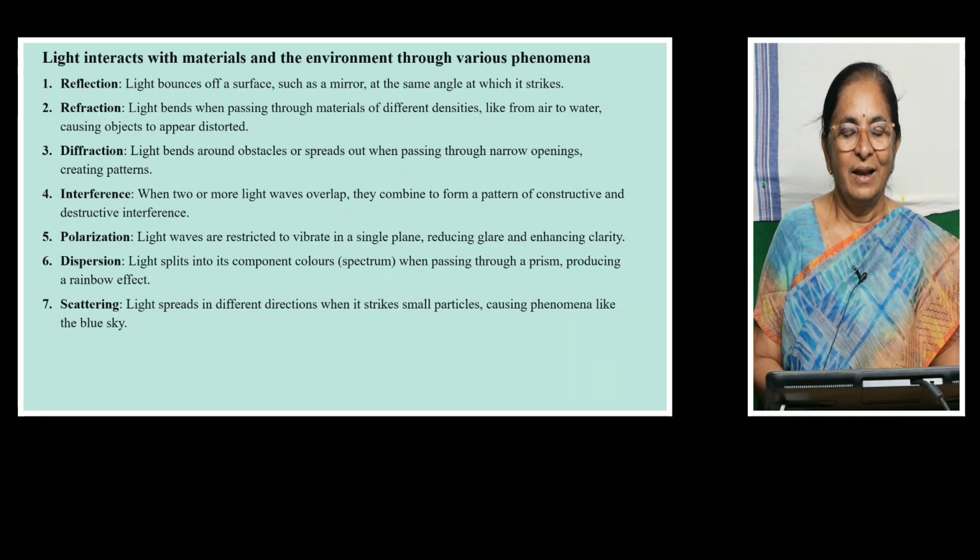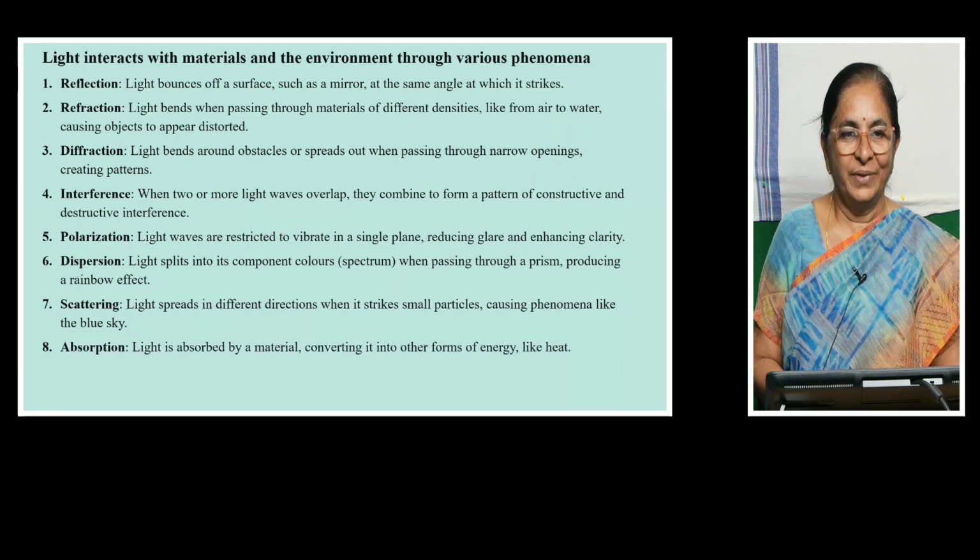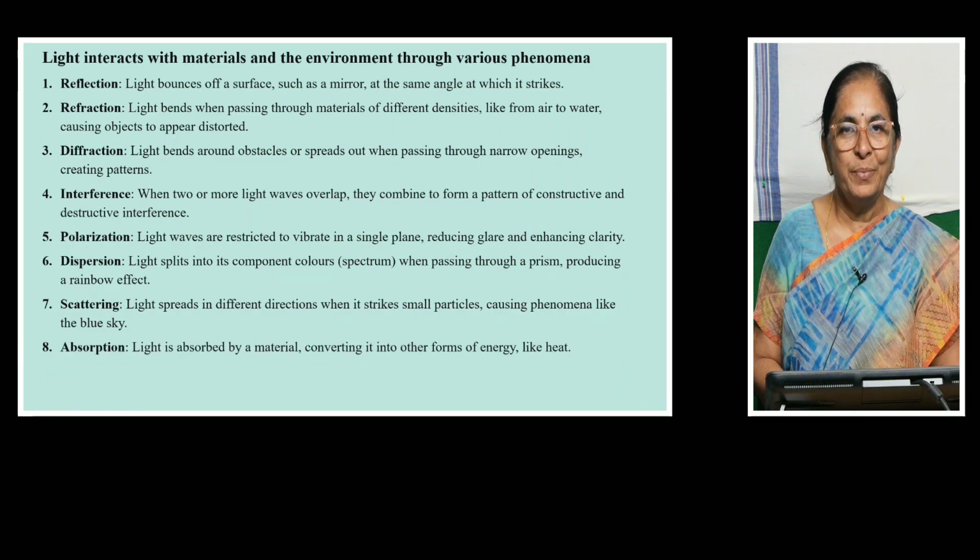Scattering. Light spreads in different directions when it strikes small particles, causing phenomena like the blue sky. Absorption. Light is absorbed by a material, converting that energy into another form of energy like heat.